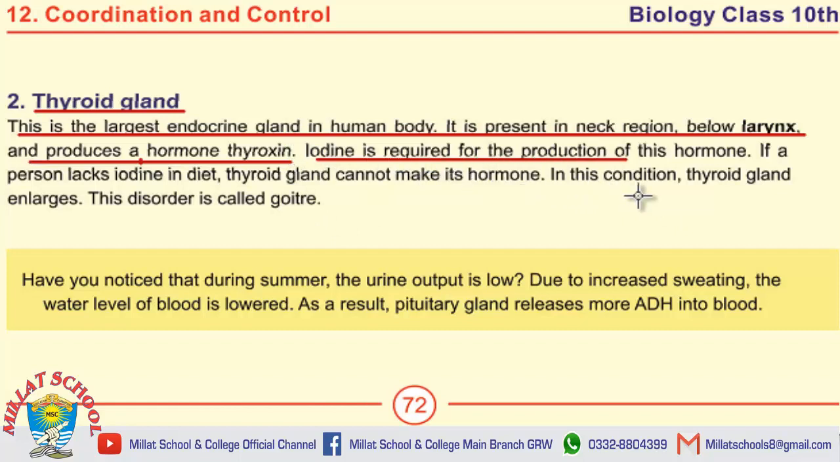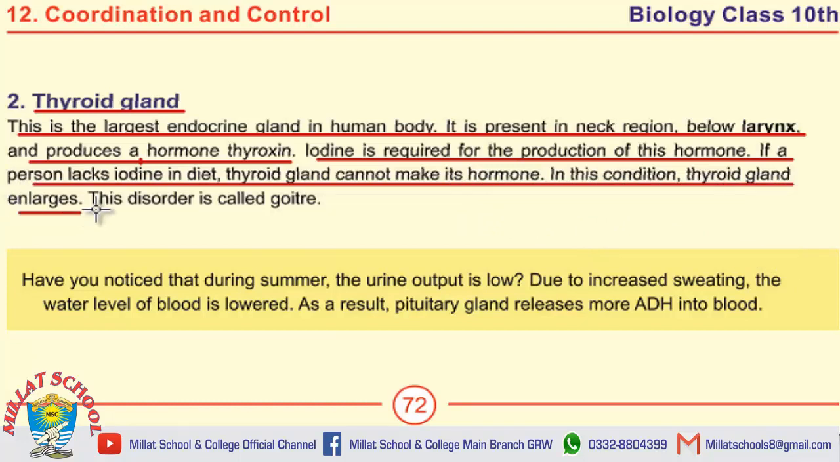Iodine is required for the production of the thyroid gland hormone, that is thyroxine. If a person lacks iodine in the diet, the thyroid gland can't make its hormone. In this condition, the thyroid gland enlarges. This disorder is called goiter. This question can also be asked in the form of "what is goiter?" Then the answer to this question would be this.